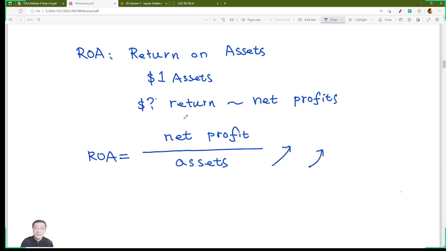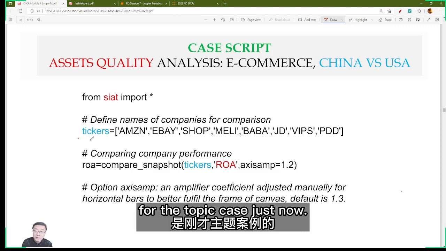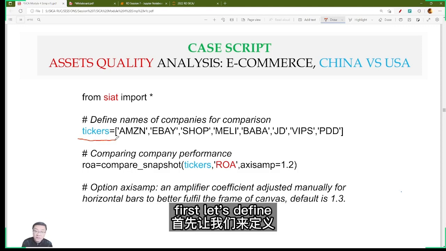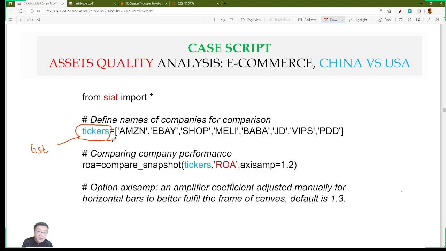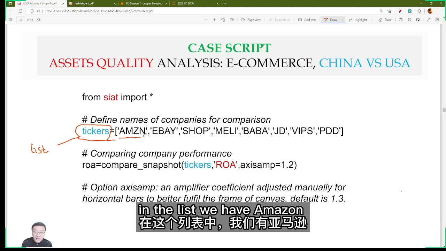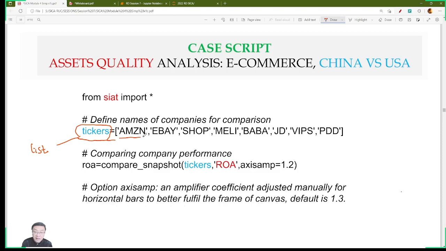Okay, this is the case script for the topic case just now. First, let's define a variable. This kind of variable is called a list in Python. In the list, we have Amazon, eBay, Shopify, Meli, Alibaba, Jingdong, 唯品会, and Pinduoduo.